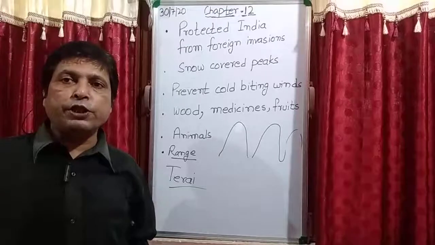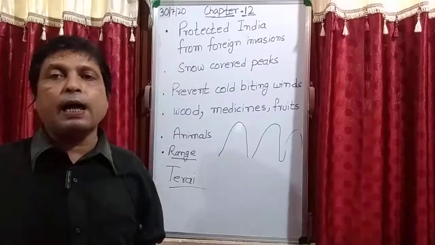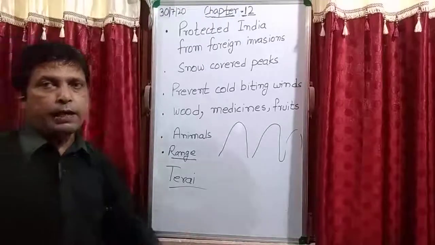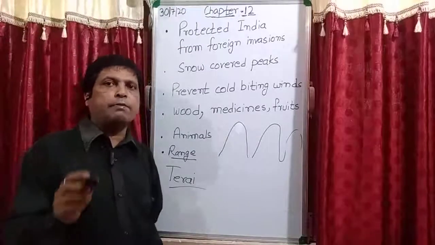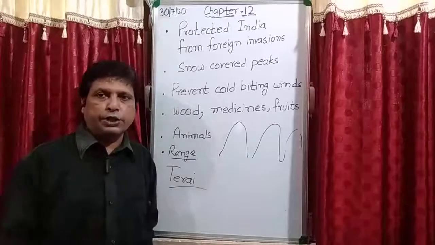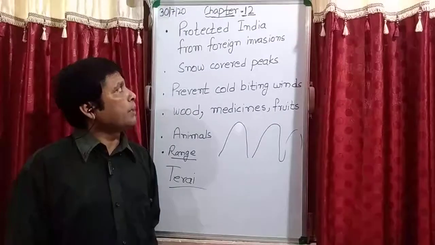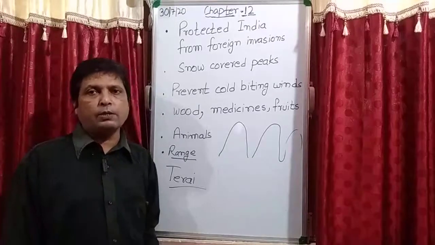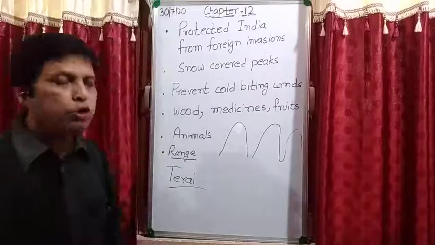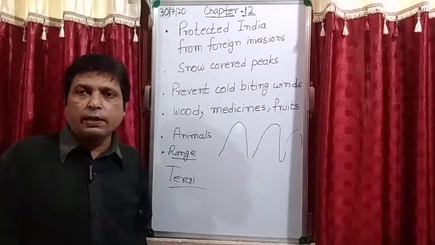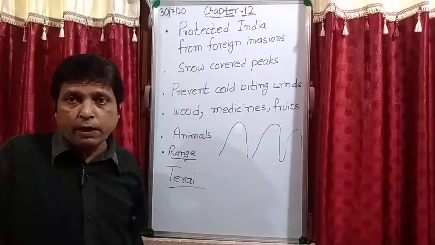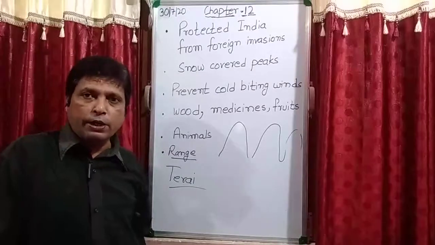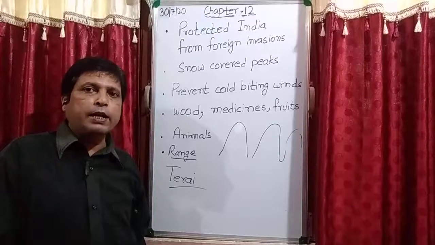Now the third point which is given in the book is the Great Himalayas are divided into 3 parallel ranges. I have already discussed that the Great Himalayas range is divided into 3 parallel ranges. One is Himadri, next is Himachal, or you can say Middle Himalayas or Lesser Himalayas, and the outermost range is known as, what is it known as? Yes, anyone? Okay, very good answer. The outer range is known as the Shivalik range.